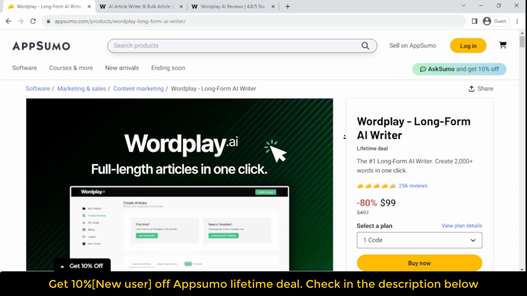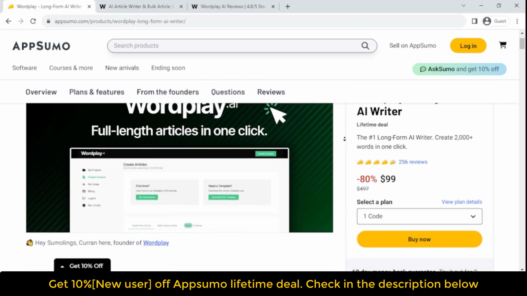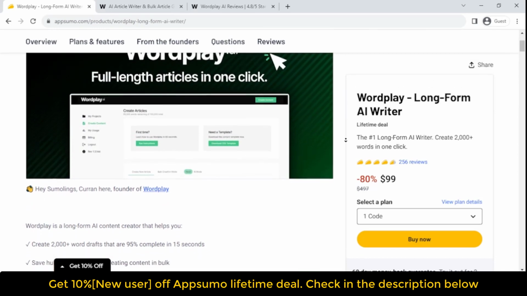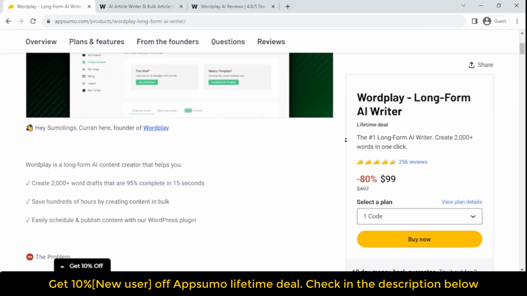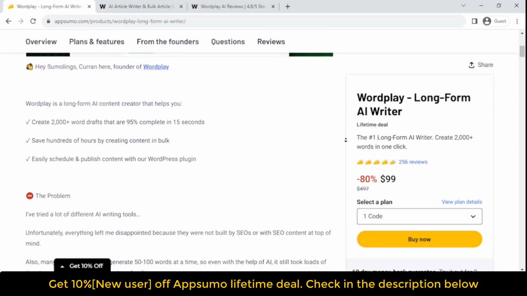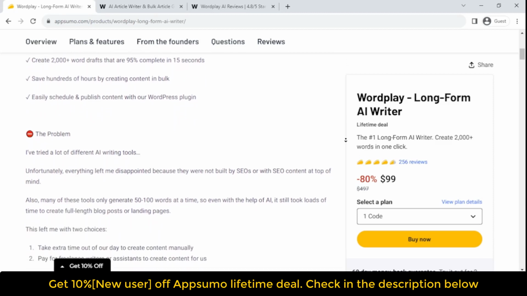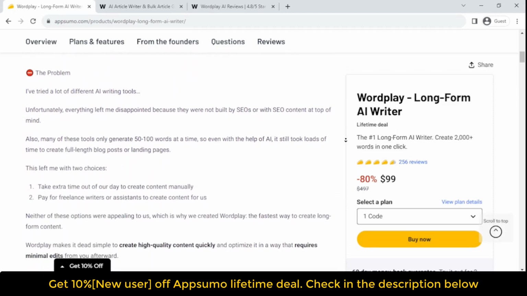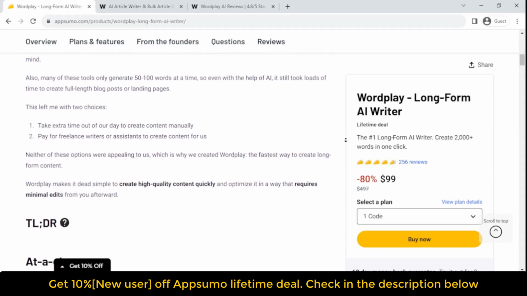If you're looking for information on the Wordplay Lifetime deal and review, you've come to the right place. The Wordplay Lifetime deal was launched on AppSumo with a significant discount, and in this post, we'll share all the details of the deal. We'll cover what the Wordplay Lifetime deal entails, what features are included, and whether or not we think it's worth taking advantage of.